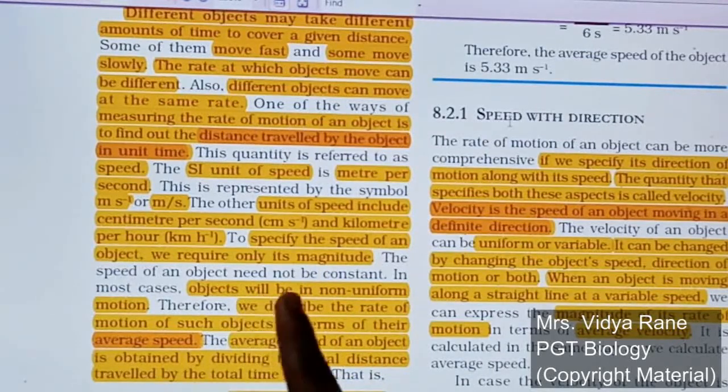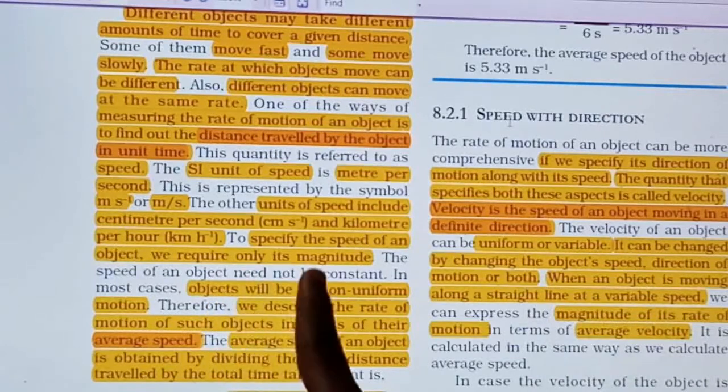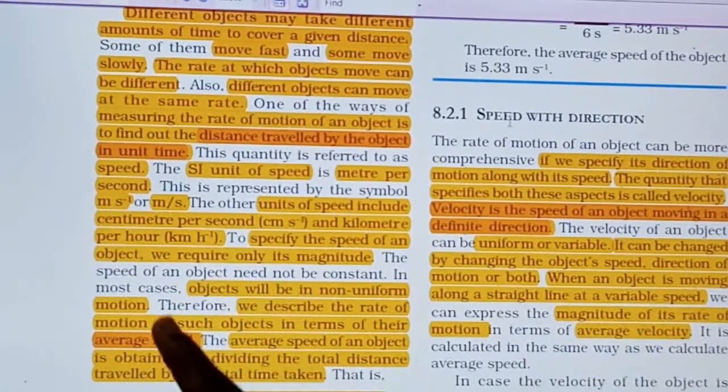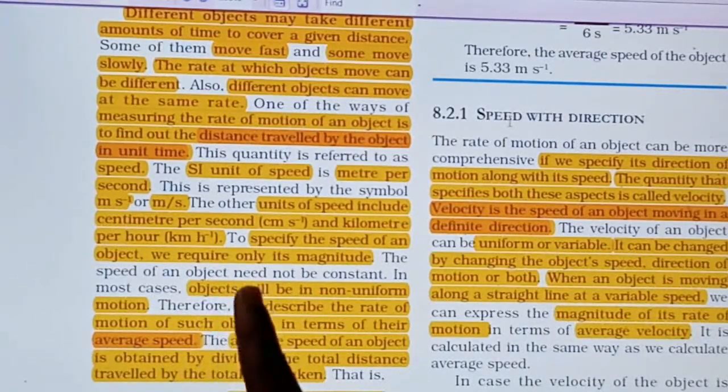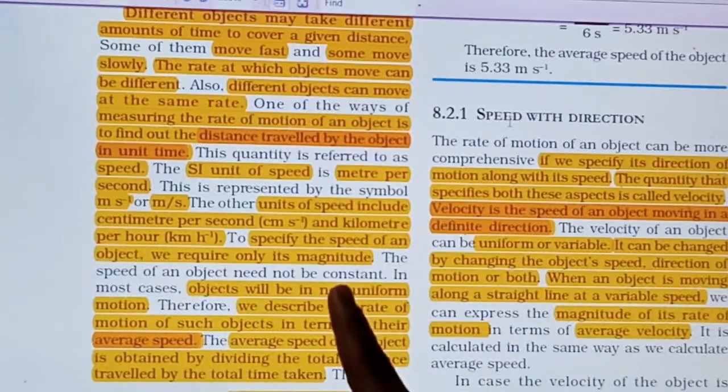See, the object will be in a non-uniform motion whenever it will not cover the constant distance at a constant speed, right, in the time interval. See, the speed of an object need not be constant, and it's not compulsory.